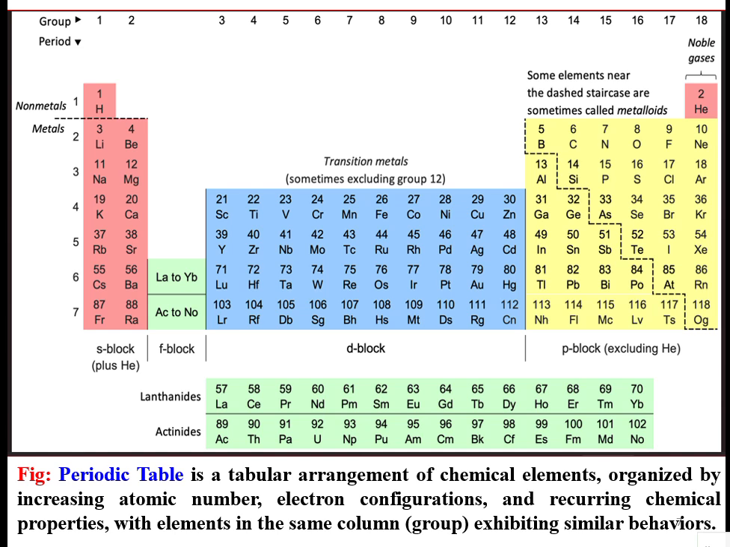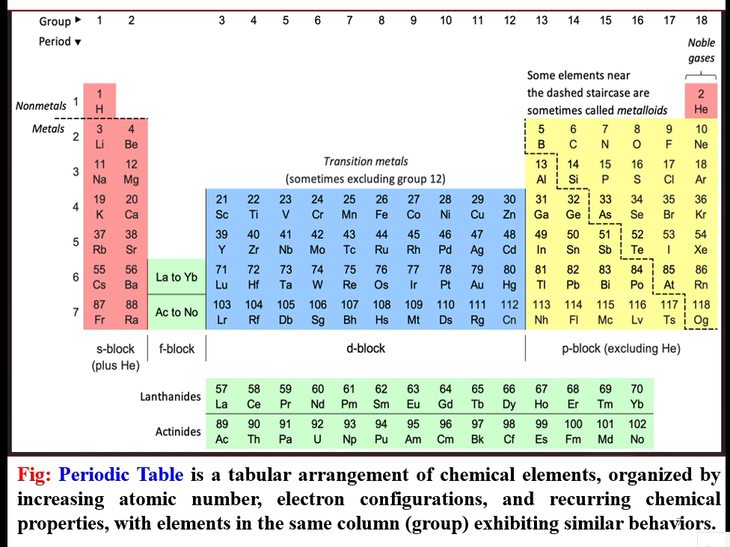Okay. The periodic table is a symbolic representation of how easily we are arranging the elements based on their characteristics, behavior, and structures, organized by increasing atomic number, electronic configurations, and recurring chemical properties, with elements in the same column or group exhibiting similar behavior.